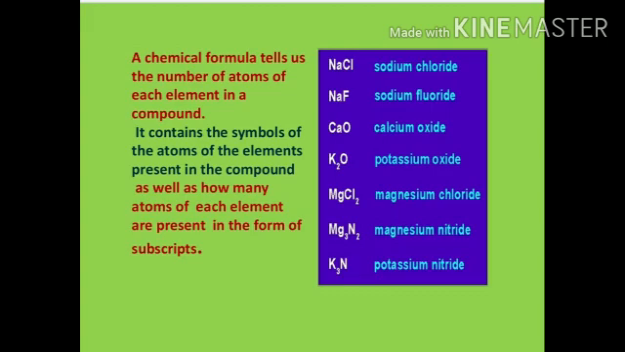A chemical formula tells us the number of atoms of each element in a compound. It contains the symbols of the atoms of the element present in the compound as well as how many atoms of each element are present in the form of subscript. While writing down the chemical formula of a compound, the valency of the component element should be kept in mind. You must be remembering that we use the crisscross method of writing down the chemical formula of a compound.